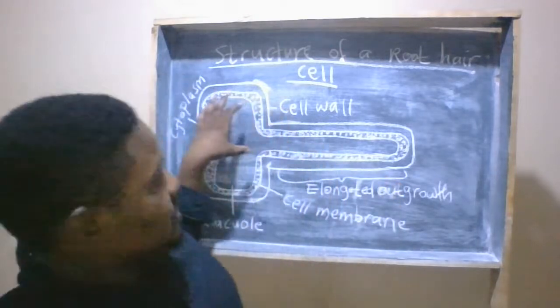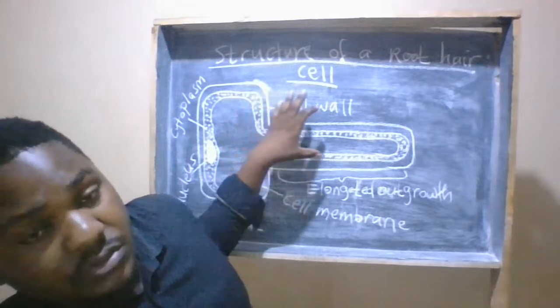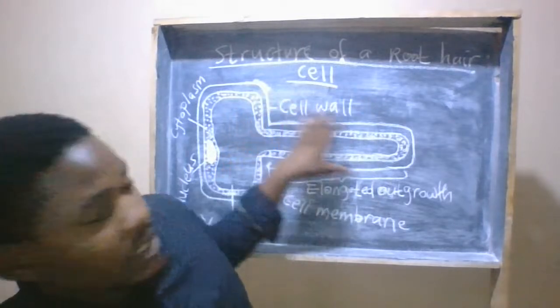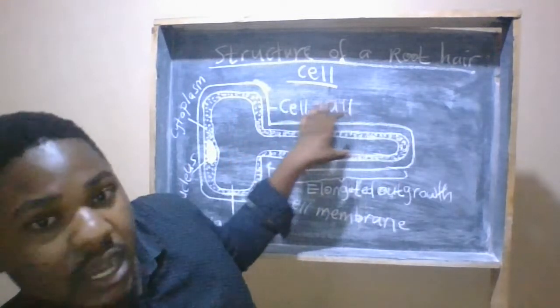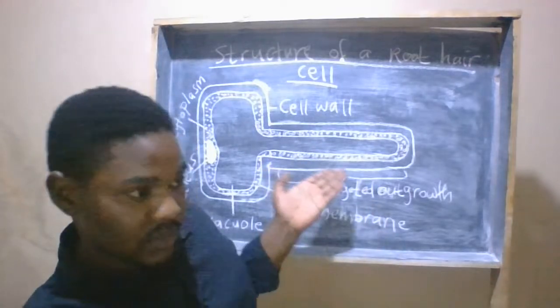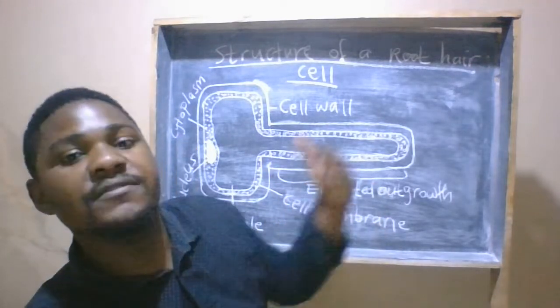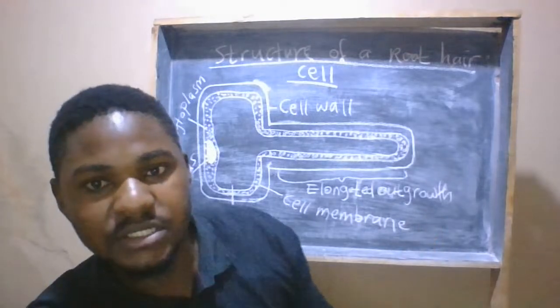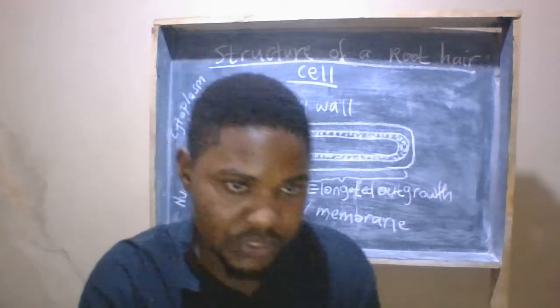Due to this elongation, the root hair is able to have faster diffusion during absorption.